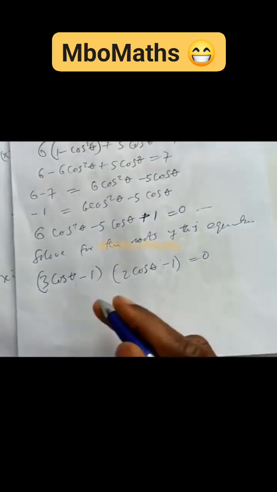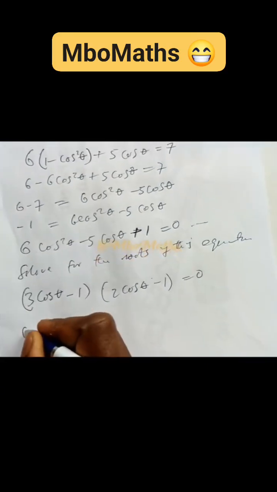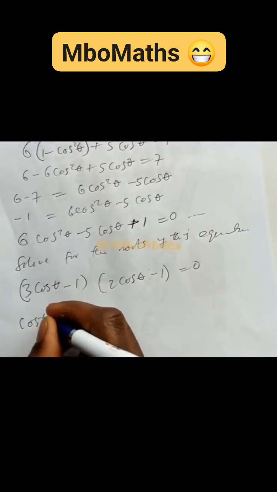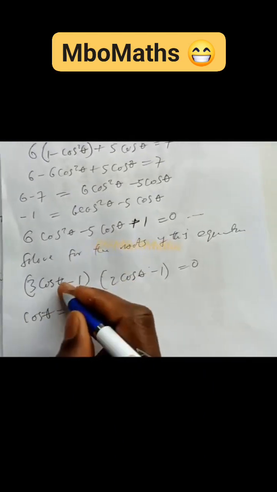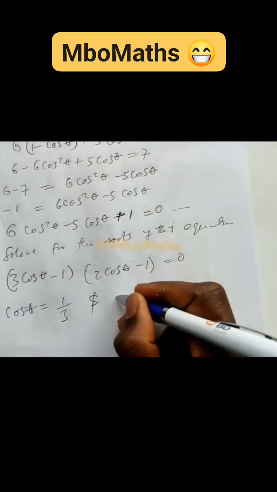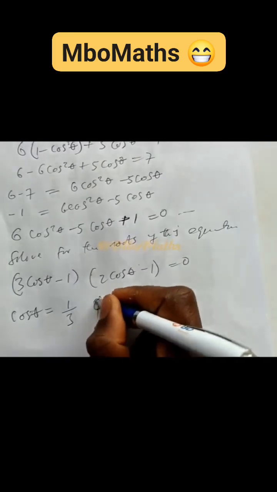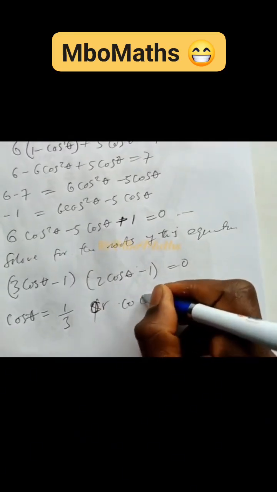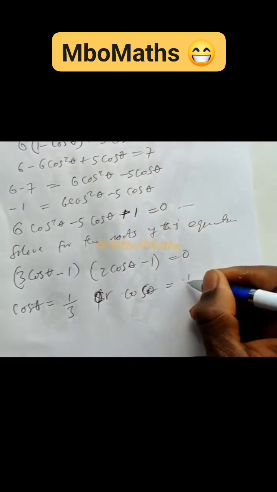So if we make cos theta the subject from each of them equal to 0, it means that cos theta is equal to 1 over 3, or cos theta is equal to 1 over 2.